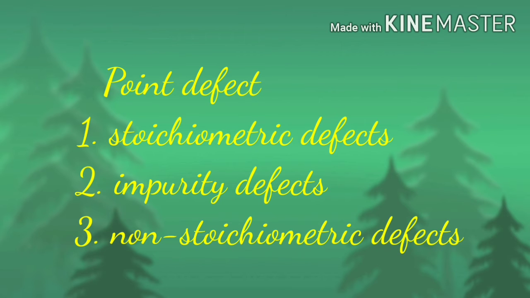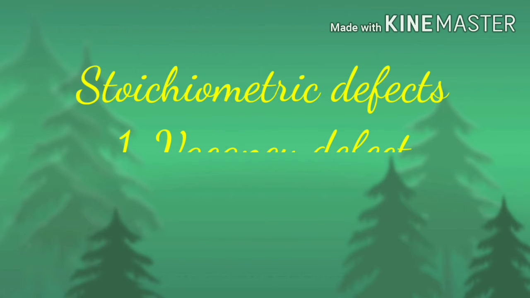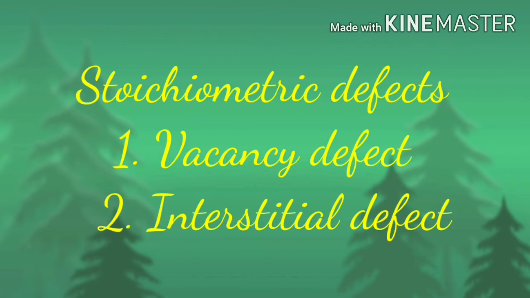Point defects can be classified into three categories: stoichiometric defects, non-stoichiometric defects and impurity defects. Let's check what stoichiometric defects are. As the name indicates, stoichiometric defects do not change the stoichiometry of the crystal.